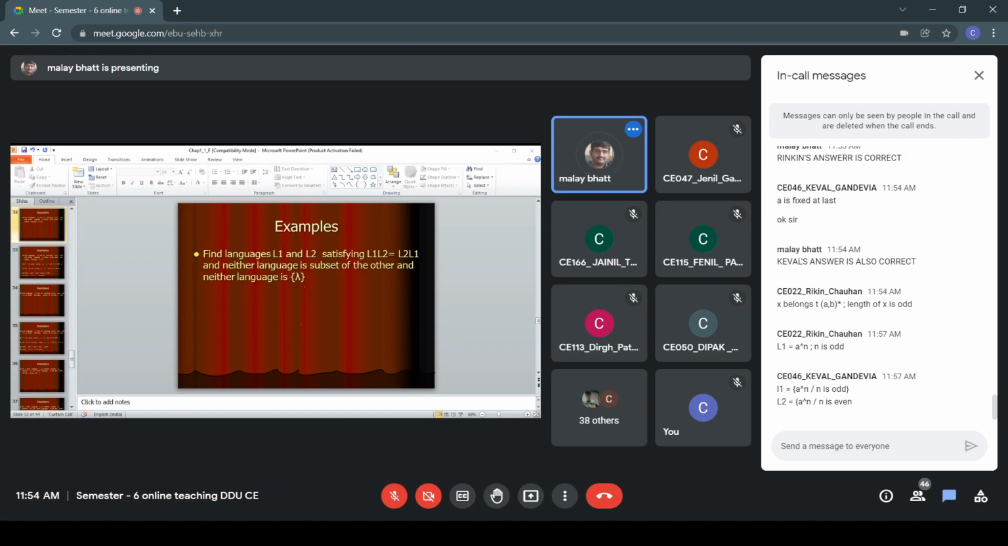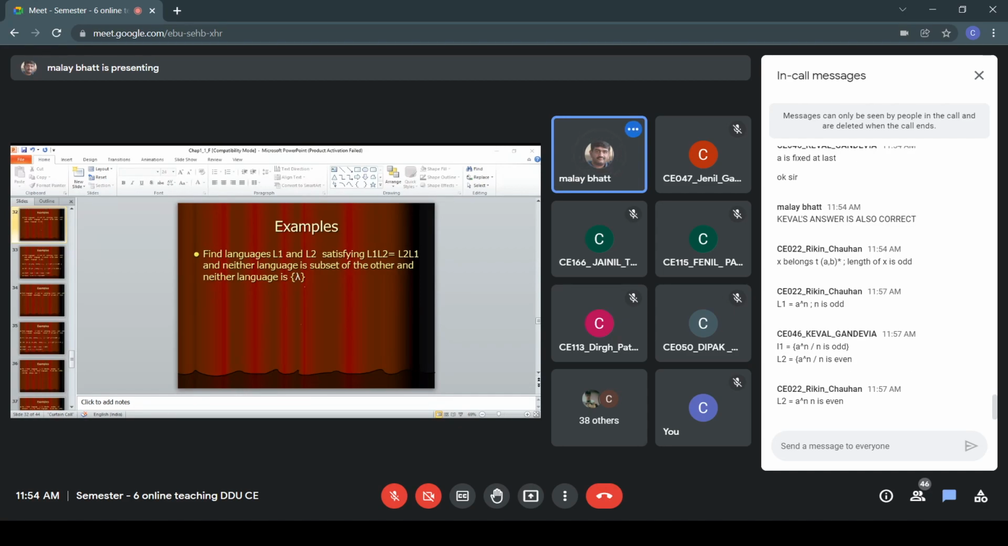Okay, one we are getting is L1 as a raised to n is odd. And second one, Rikin has given one language L1, L2 is also required. L2 is a raised to n is even. So when you do a concatenation of these two, neither language is a subset of the other, that is also true, because one has even elements, one has odd elements.